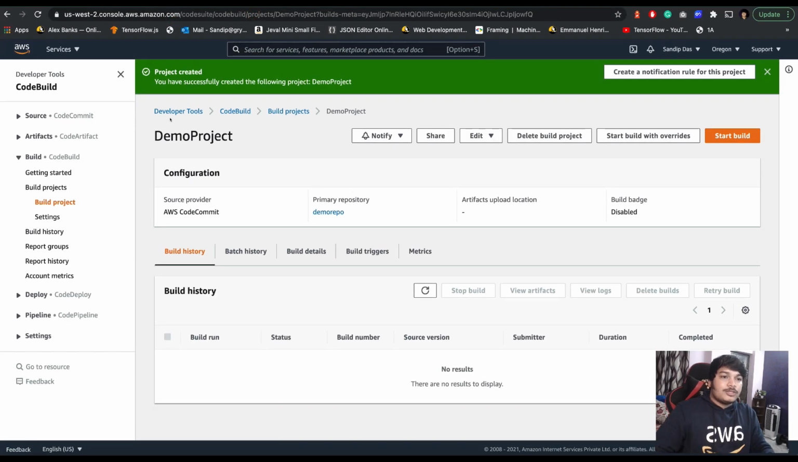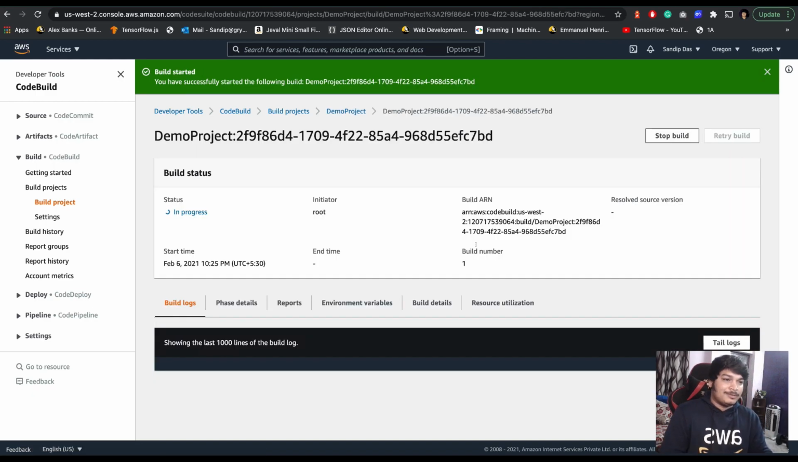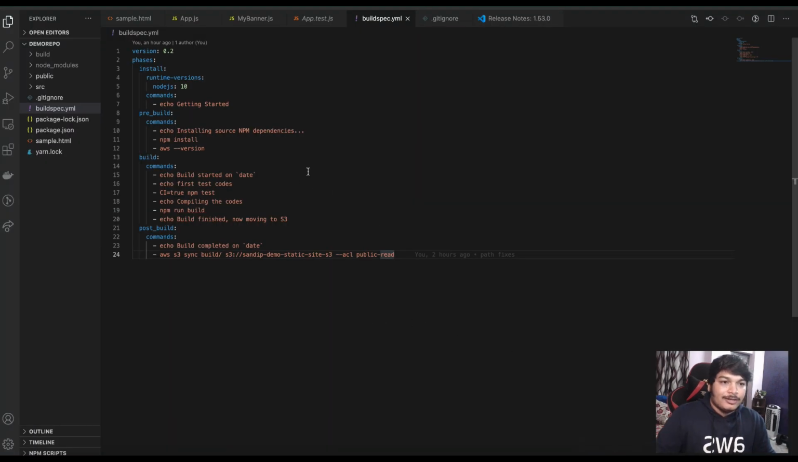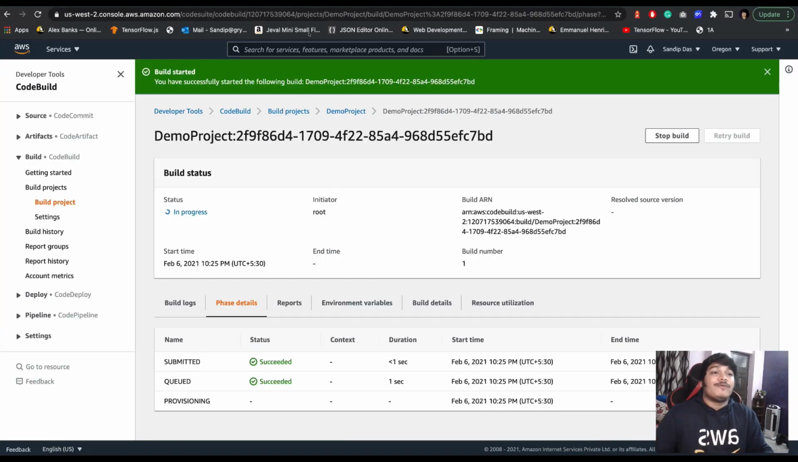Yep. So you'll see you have successfully created the following project, demo project. Now I want to run the demo, and if I run it, I can assure you that there will be a failure. Let's do it and see what failure happens. So I'm running. See the phases. Now let's talk about the buildspec file. See here the phases: install, pre-build, build, and all that. Let's see how many actual phases there are while it's happening.